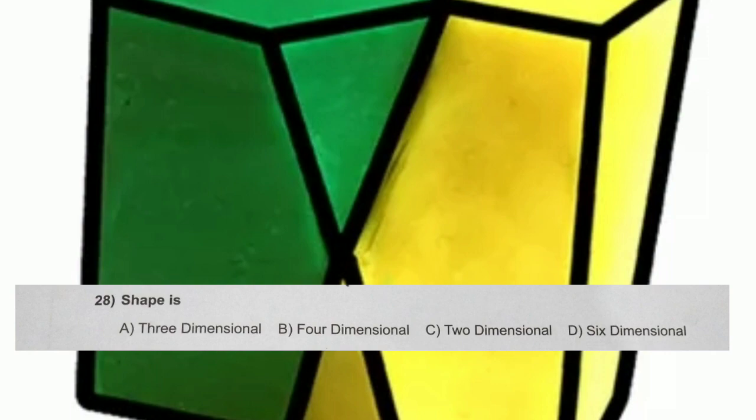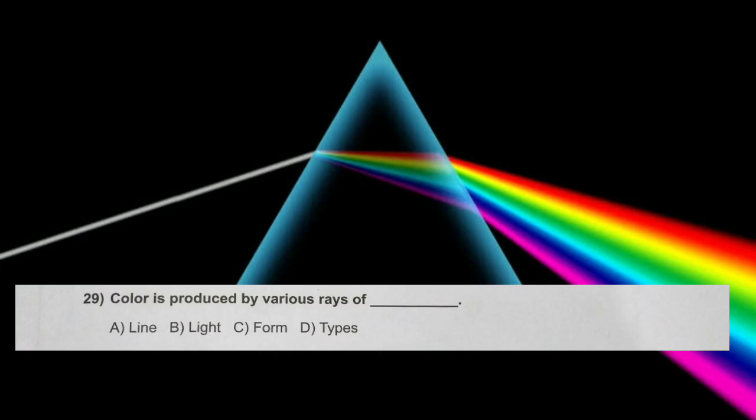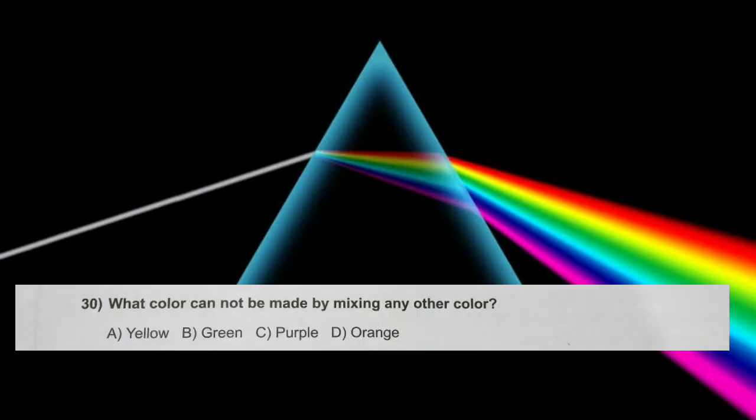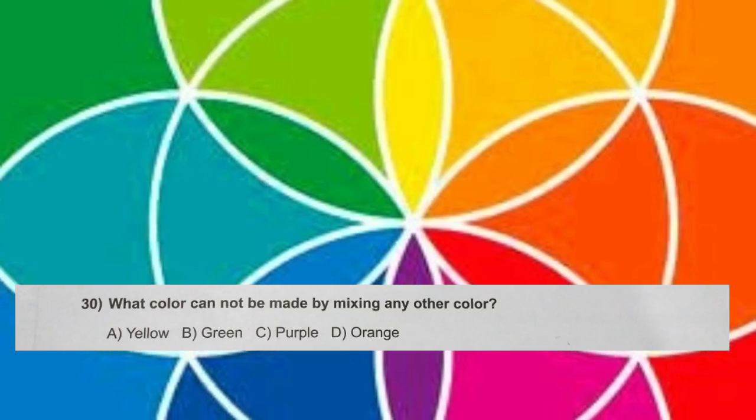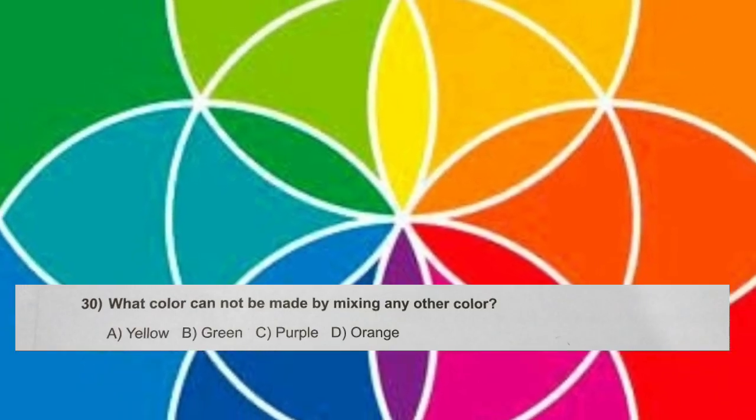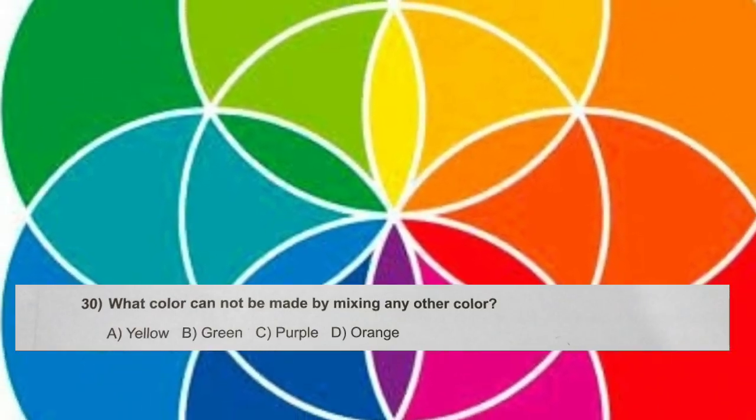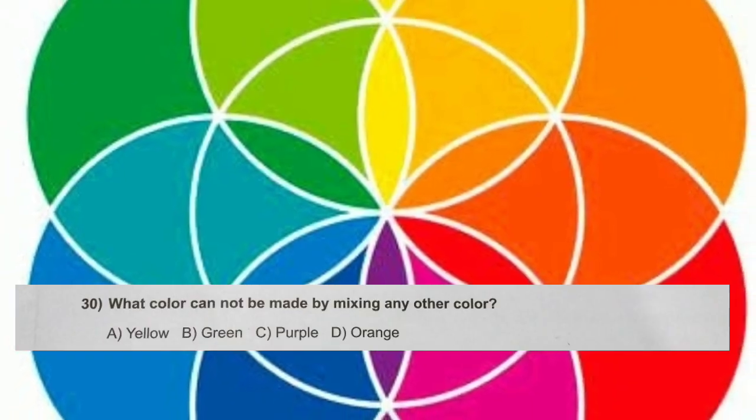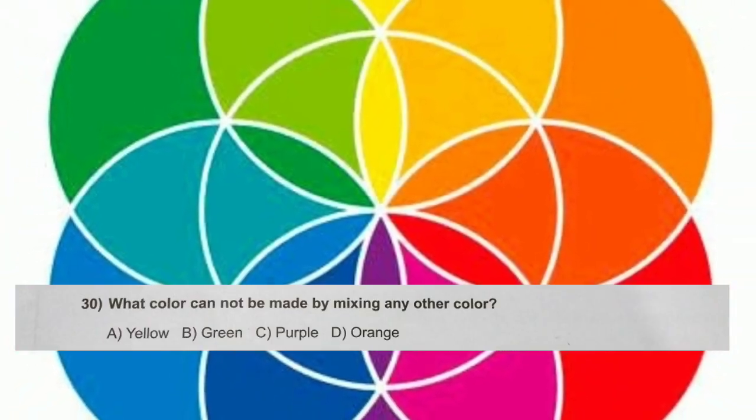Question number 28. Shape is A. 3-dimensional, B. 4-dimensional, C. 2-dimensional, D. 6-dimensional. And the correct answer is C. 2-dimensional. Question number 29. Color is produced by various rays of A. Line, B. Light, C. Form, D. Types. And the correct answer is B. Light. Question number 30. What color can not be made by mixing any other color? Options are A. Yellow, B. Green, C. Purple, D. Orange. And the correct answer is A.